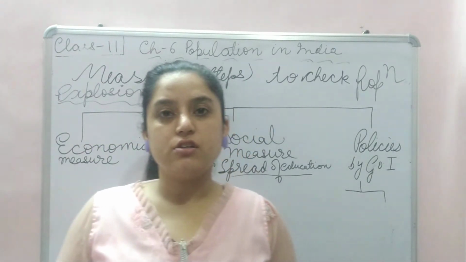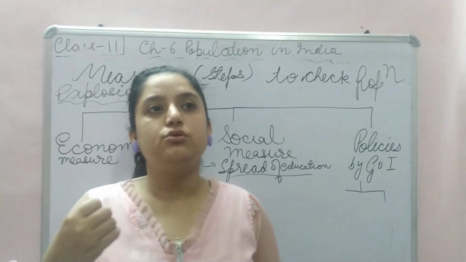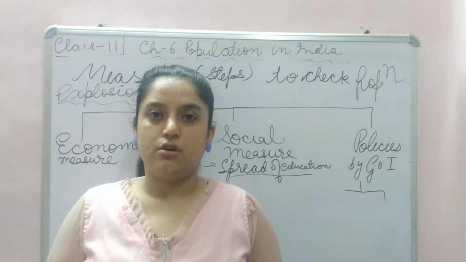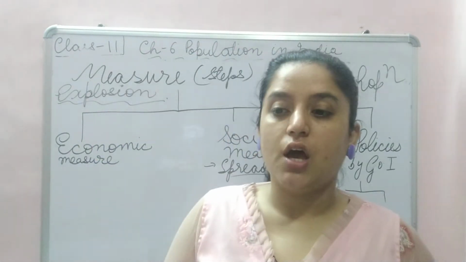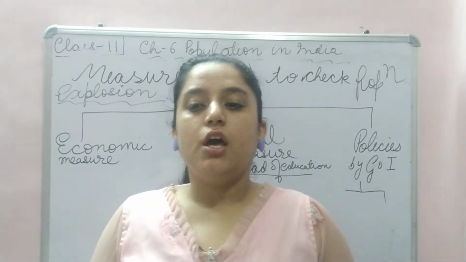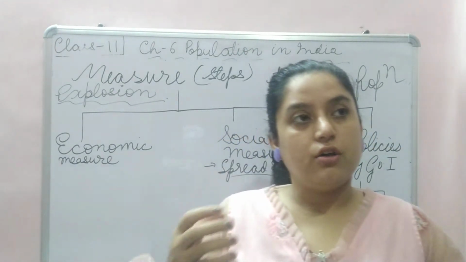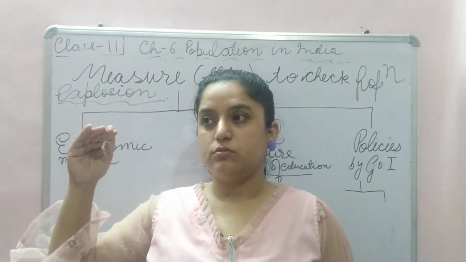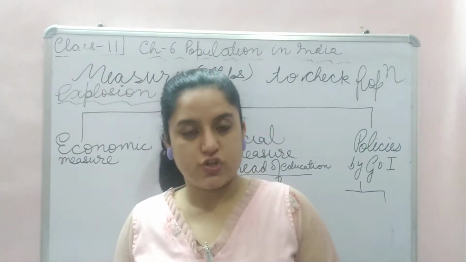Whereas in rural areas, you see families having 2 to 3, 2 to 4, even 5 children. So it is all a matter of education, awareness and thought process. Now, as I told you, the minimum age to marry in India is quite low as compared to other countries.